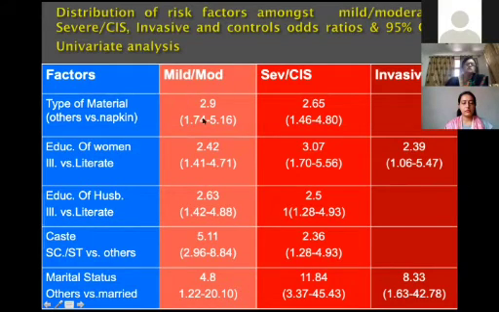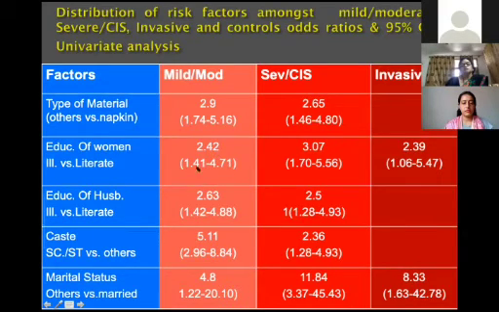How to interpret this odds ratio? If the value comes out to be 2.9, what does it mean? Suppose the women who are using other than napkin are more prone to develop cervical cancer, 2.9 times more prone to develop the cervical cancer. Similarly, education of women. Suppose the odds ratio comes out to be 2.4 times. That means uneducated women are 2.42 times more prone to develop the cervical cancer.